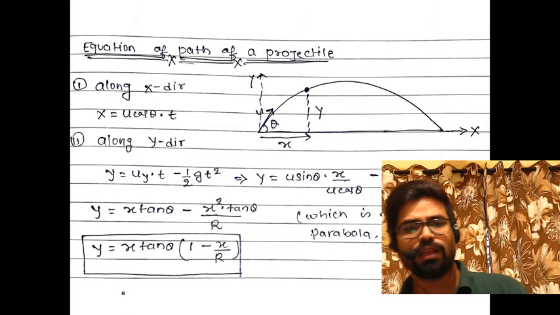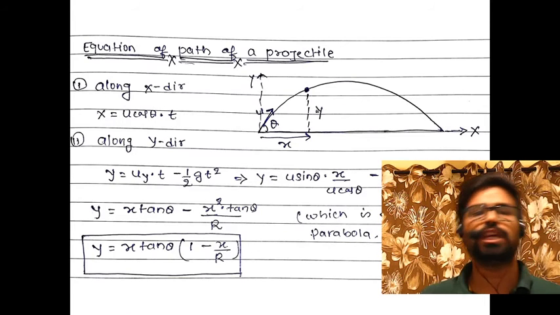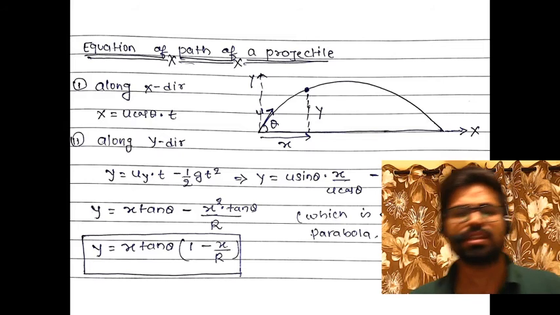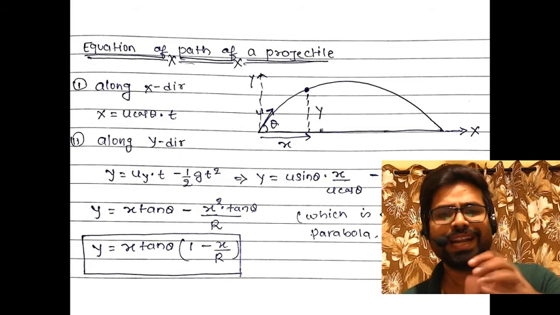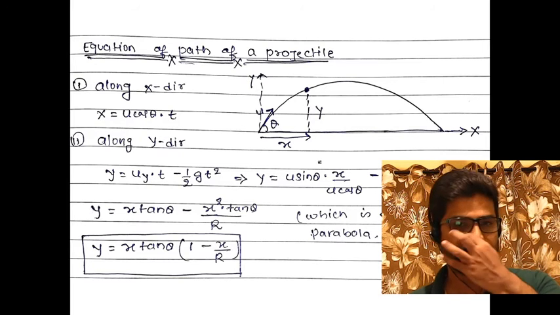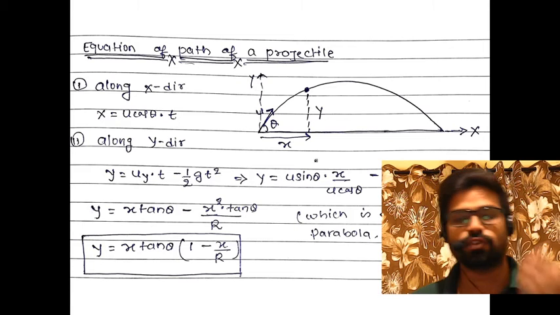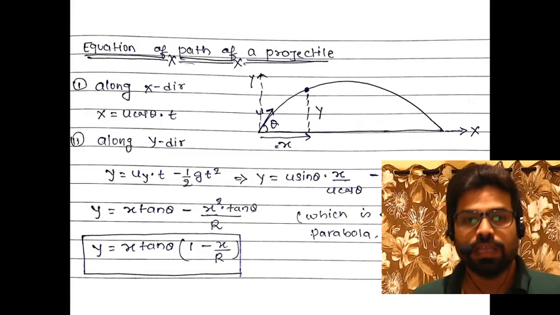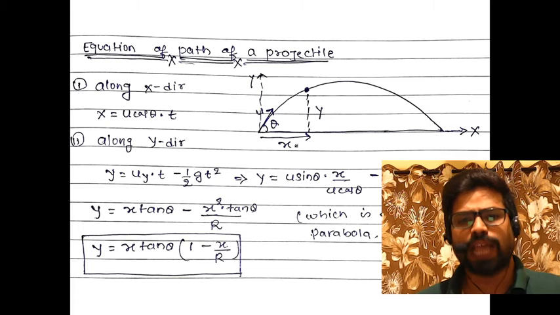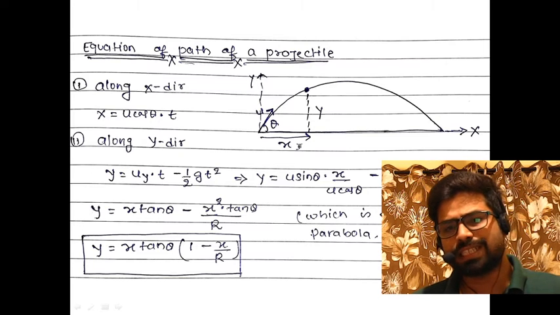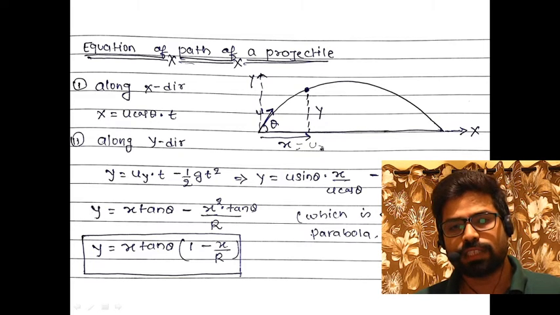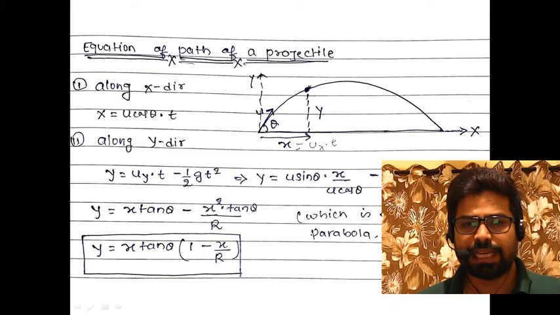Alright. Next, move to the equation of path of a projectile. This is also a very frequently asked topic. In the x direction, you can calculate the x distance as ux into time. Suppose the particle is here, its coordinate will be x comma y.